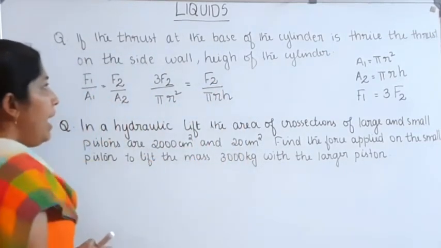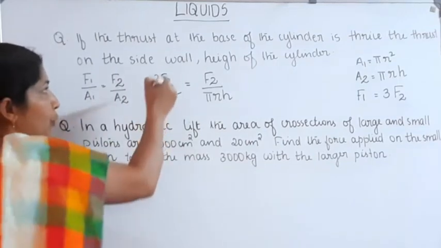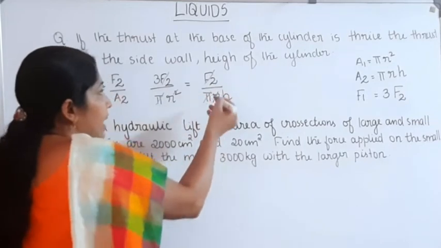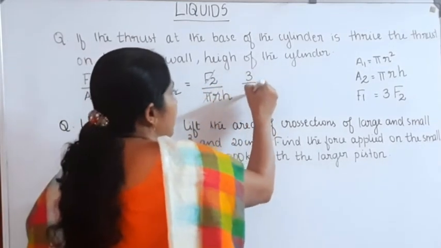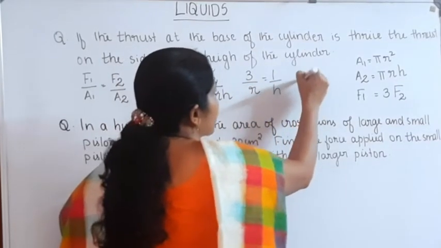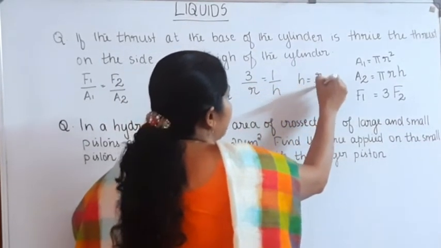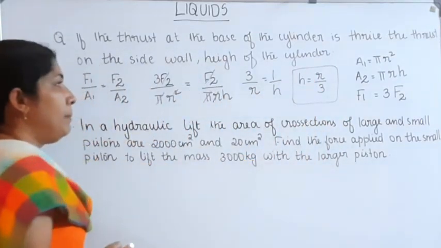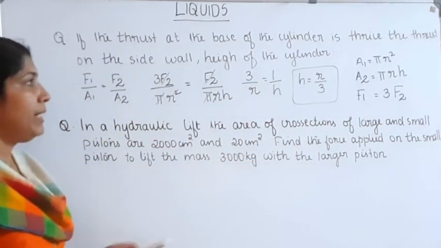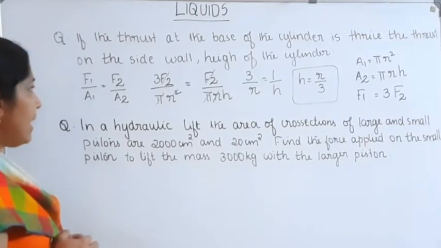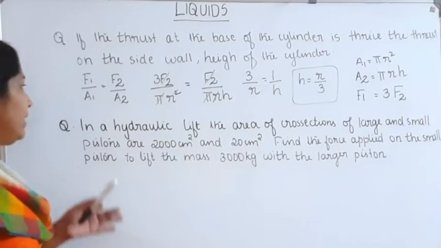Now we can cancel F2 and pi r, then 3 by r is equal to 1 by h, then h is equal to r by 3. So the height of the cylinder is equal to r by 3, one third of the radius of the cylinder. Okay, that's the answer.